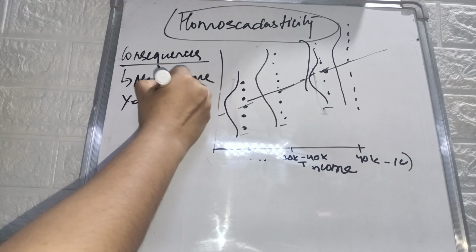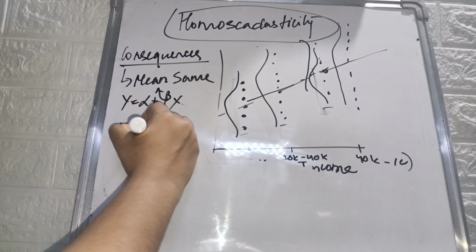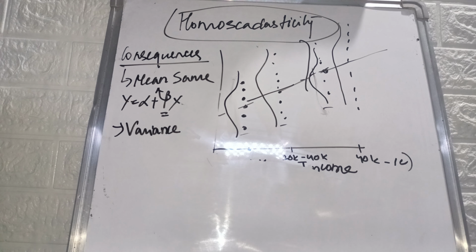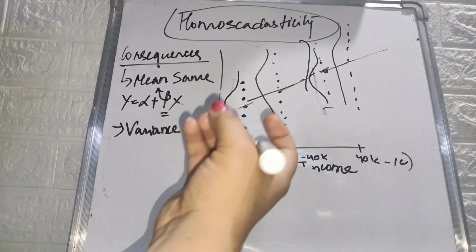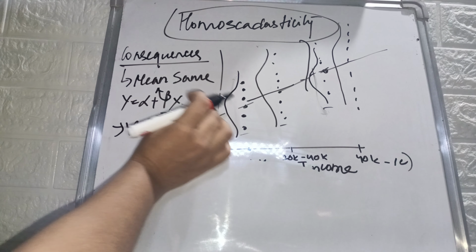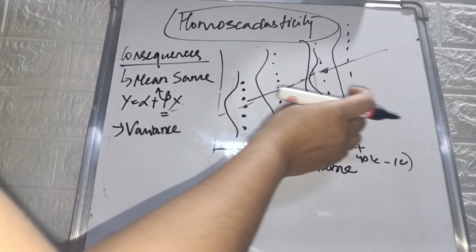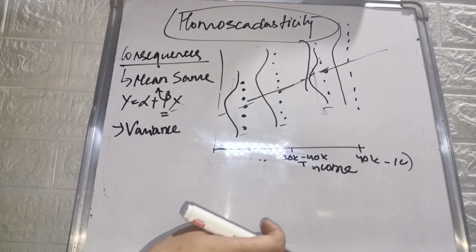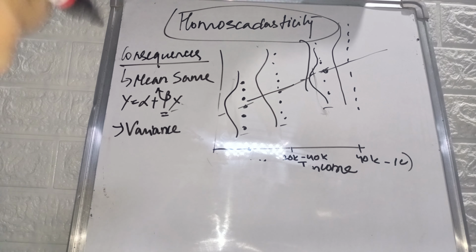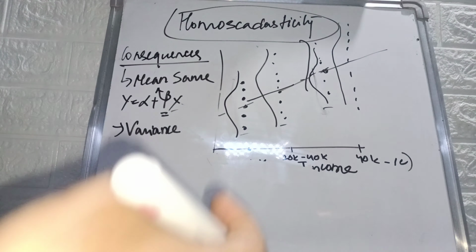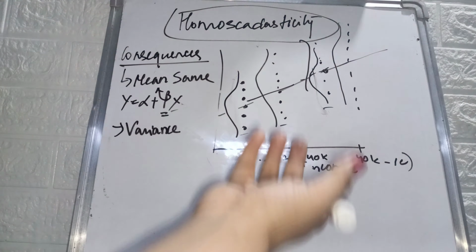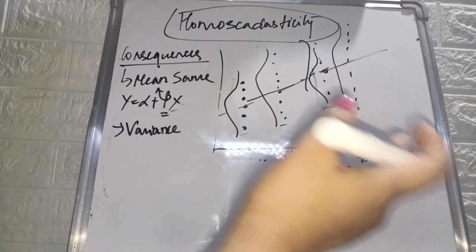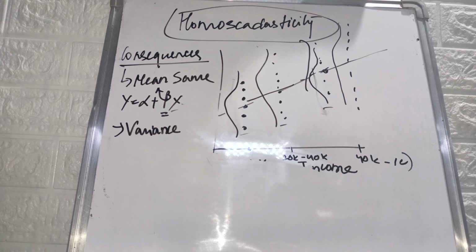But the variance will change; it can be larger or smaller. Also, any insignificant variable x1, x2 can seem significant, and any significant variable can seem insignificant. That can be the consequence of heteroscedasticity.